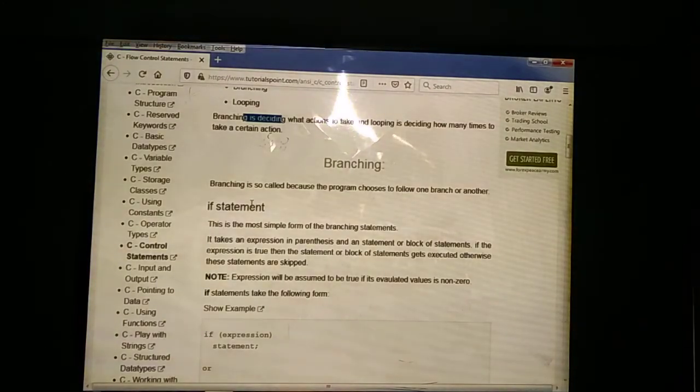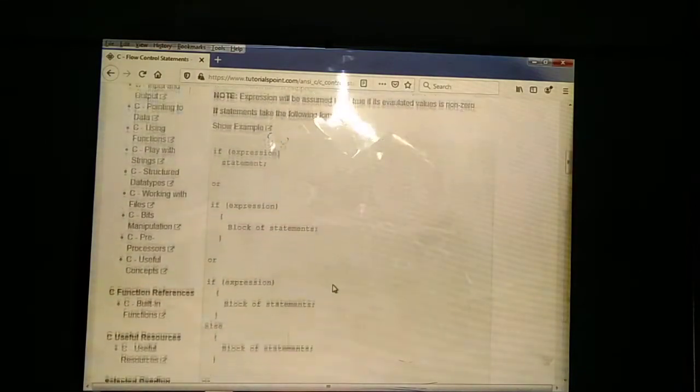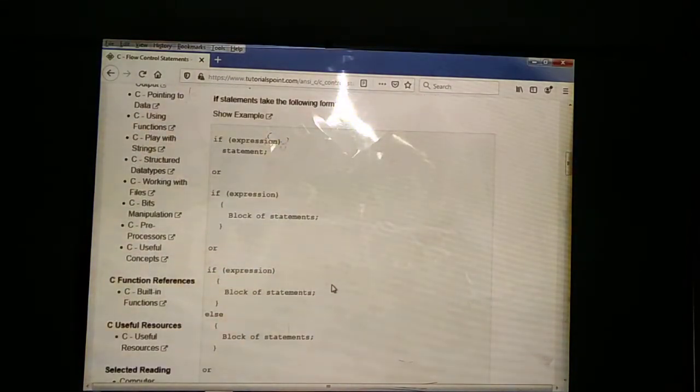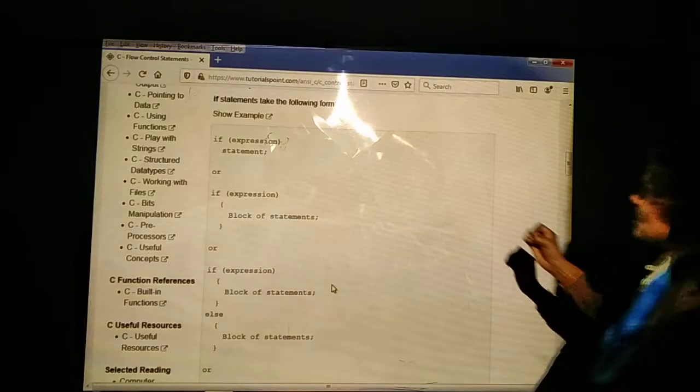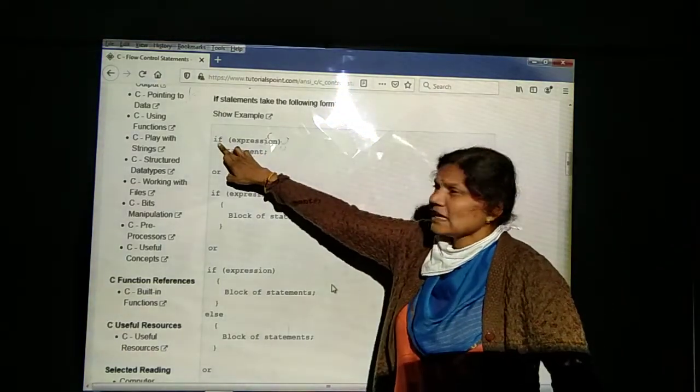Then we can see how to write the if condition. See, here we can write the statements of the if condition. How to write? First, use the if, which is a keyword.